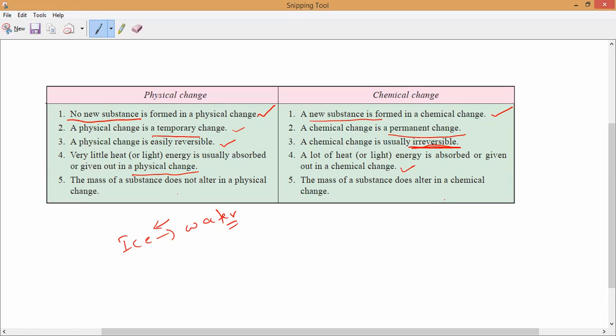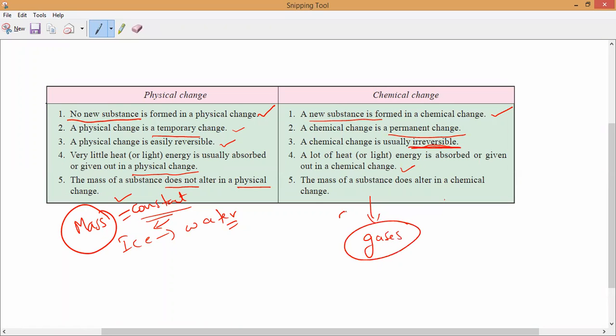Now coming to the last point: the mass of a substance does not alter in a physical change. Do you understand, guys? Mass remains the same. Mass is constant here. That is what you have to remember. The mass of a substance does not alter, means does not change, in a physical change. Understand? Mass is always constant.